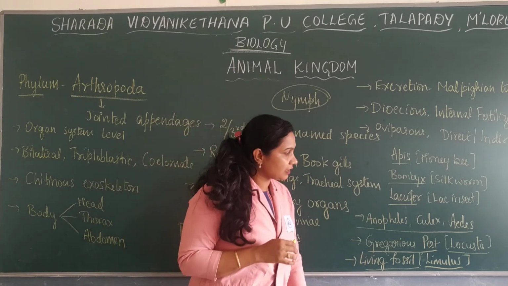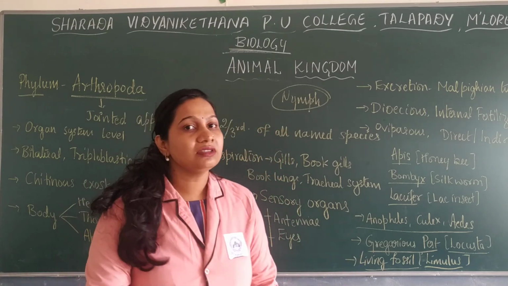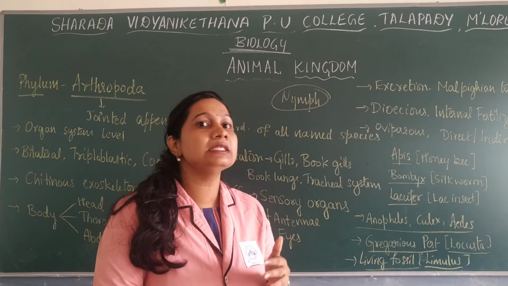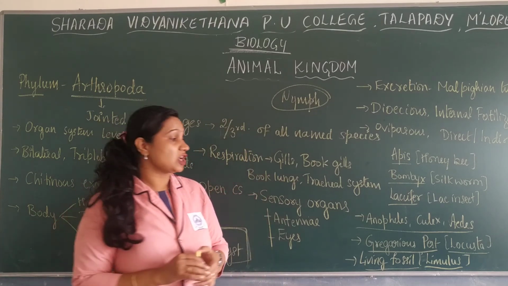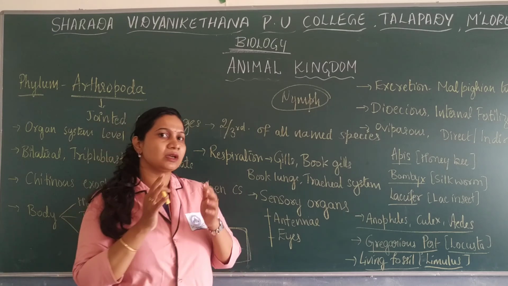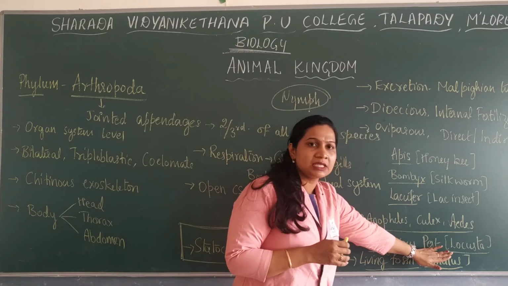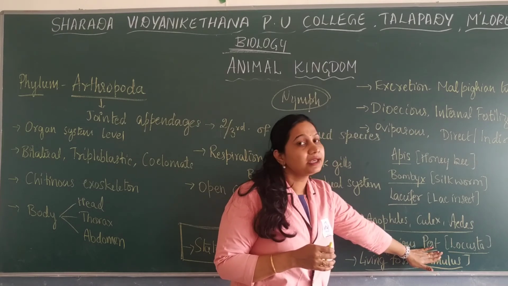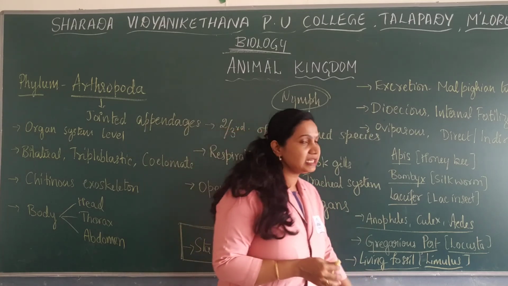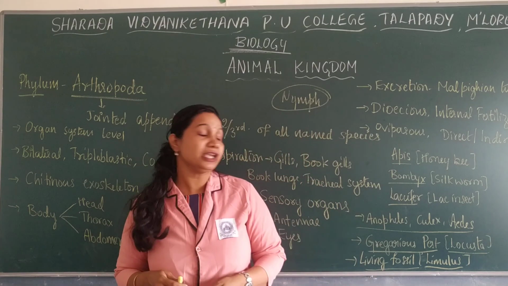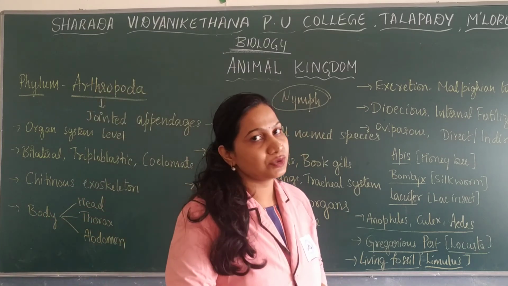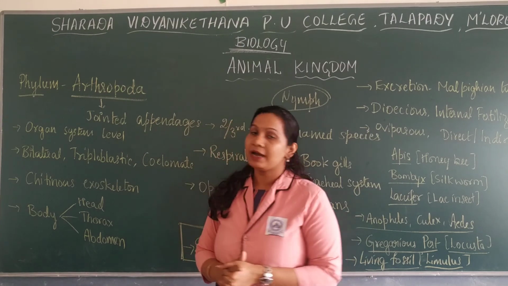And regarding the gregarious pest Locusta, in North Indian regions, especially in these seasons, various crops are affected by Locusta. In Punjab and different states, crops are mainly affected by this particular locust. It is known to be the gregarious pest. And the living fossil is the king crab, which is nothing but Limulus. So this is regarding the phylum Arthropoda.